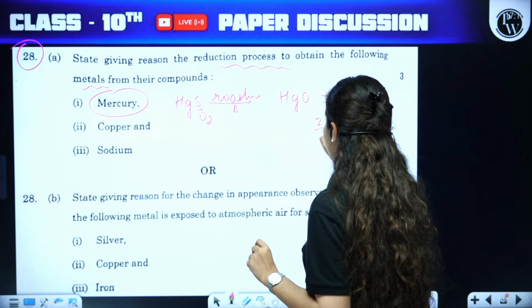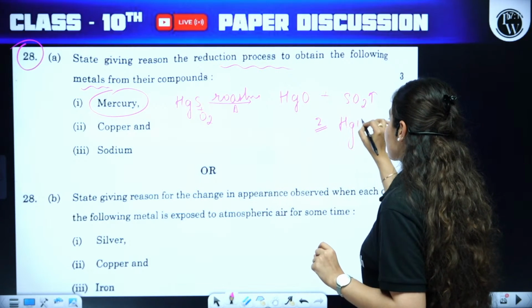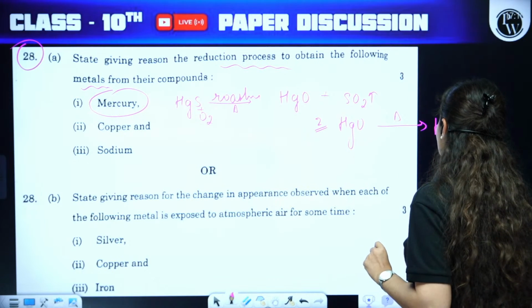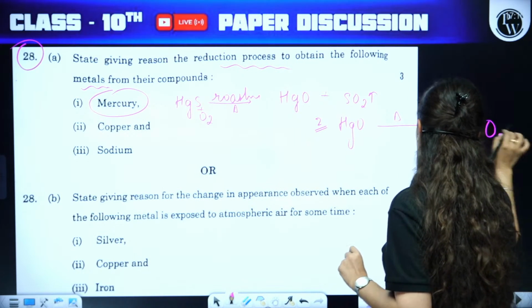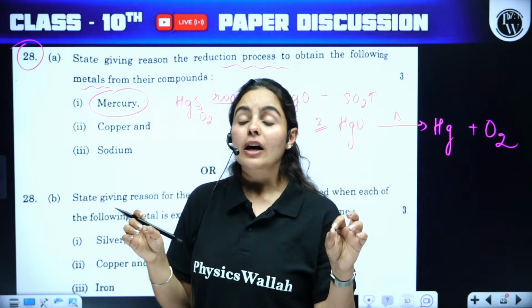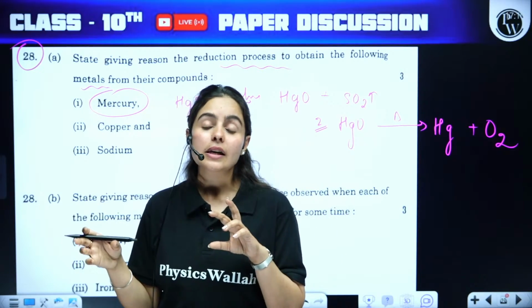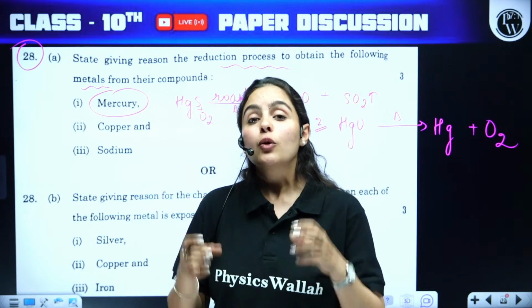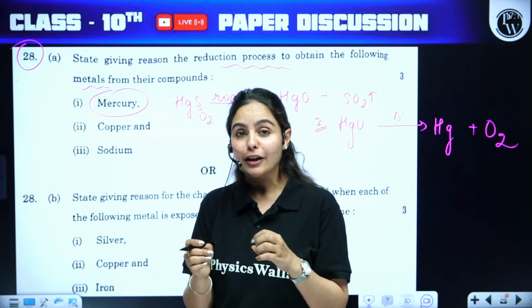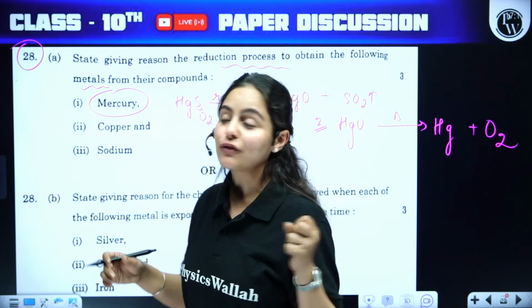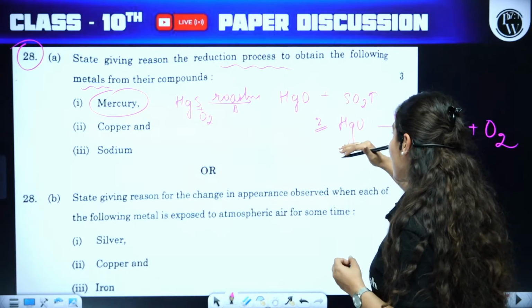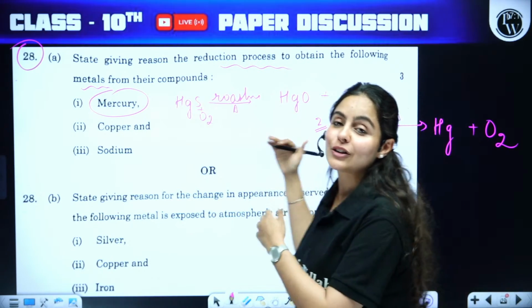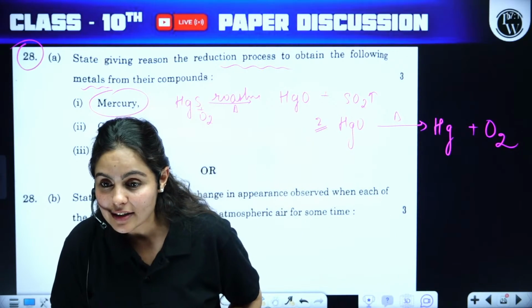If you've written the second step, HgO, oxide of mercury, on heating will provide mercury to us plus oxygen gas will be evolved. So what you should have written here is that mercury being a less reactive metal, we only require heating to extract mercury from its oxide. So we have just heated the oxide of mercury and mercury as a metal will be extracted.